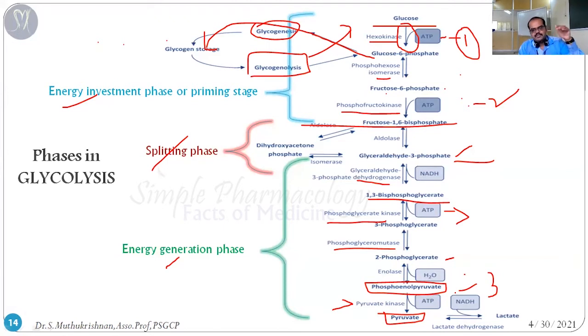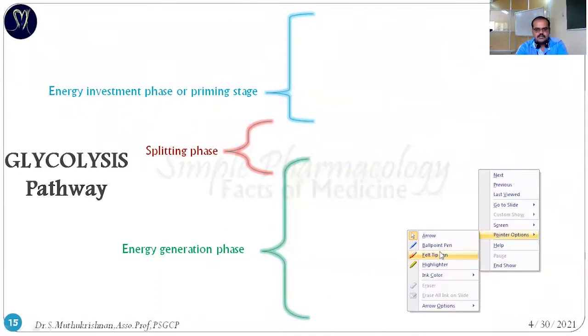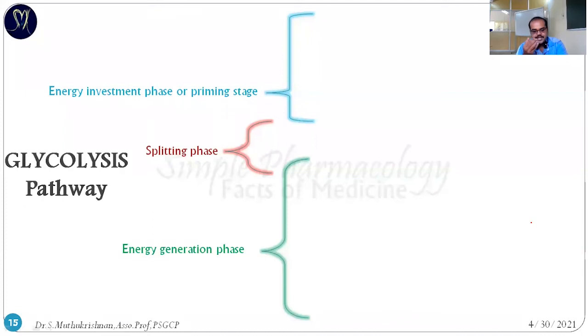So in this reaction from glyceraldehyde 3 phosphate up to pyruvate, you can see 2 ATP molecules of energy are produced. Once pyruvate is formed, based upon the availability of oxygen, it's converted into lactate with the help of lactate dehydrogenase enzyme. So this is the complete reaction. Once glucose is converted into pyruvate, then it's converted into lactate. We have seen the 3 different phases and what enzymes are involved. So this is the complete reaction from start to end.